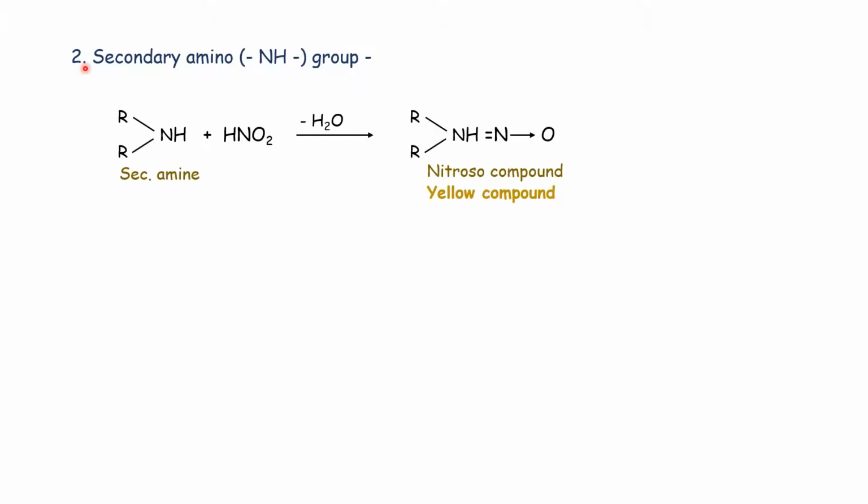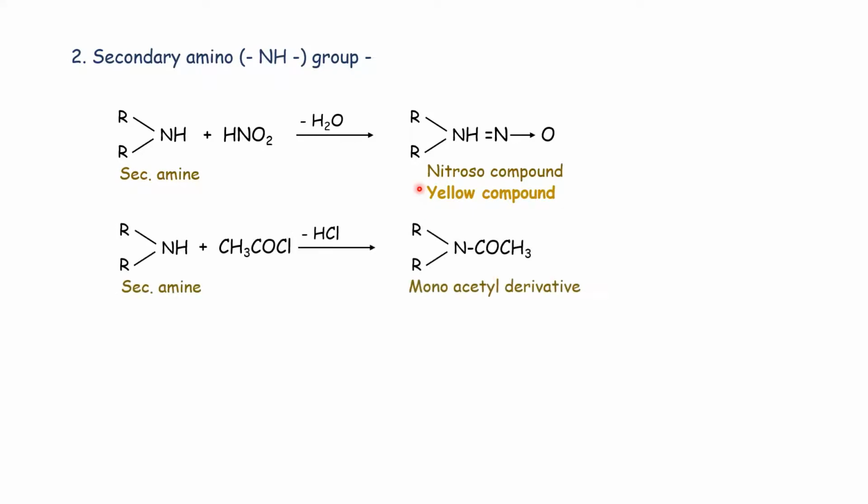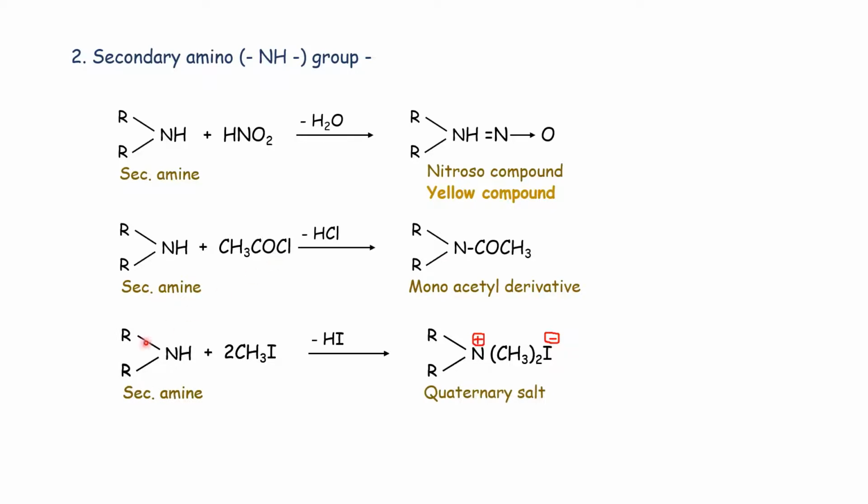Then the secondary amino group. Secondary amine, when treated with nitrous acid, gives a yellow colored nitroso compound. Secondary amine forms a monoacetyl derivative with acetyl chloride. And secondary amine requires 2 molecules of methyl iodide to form a quaternary salt. Always compare these reactions with the primary amino group.